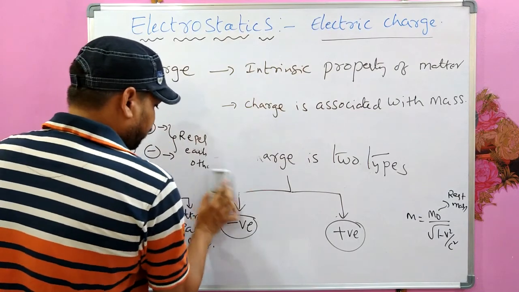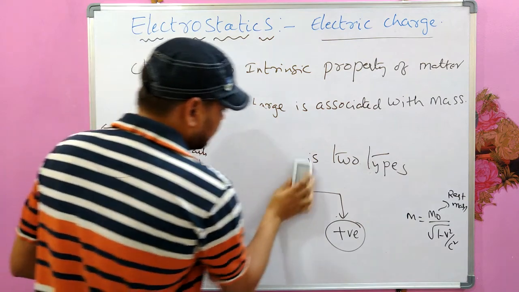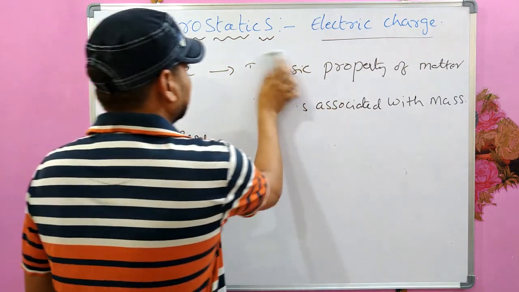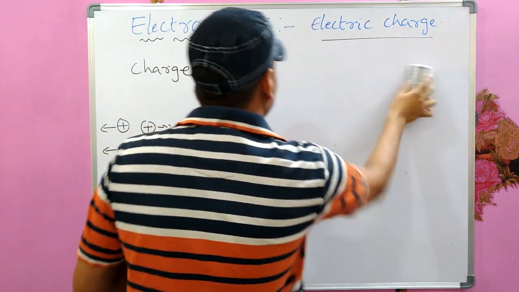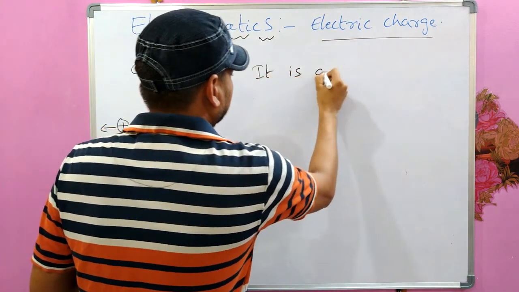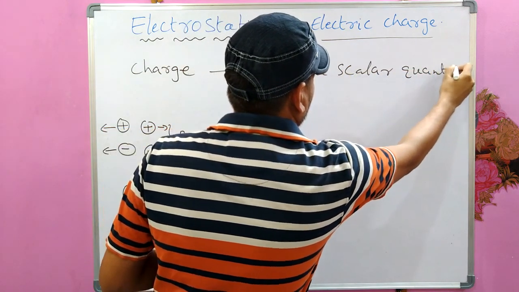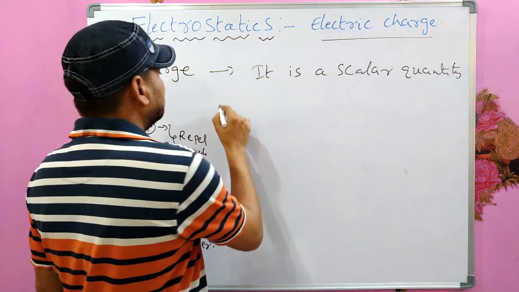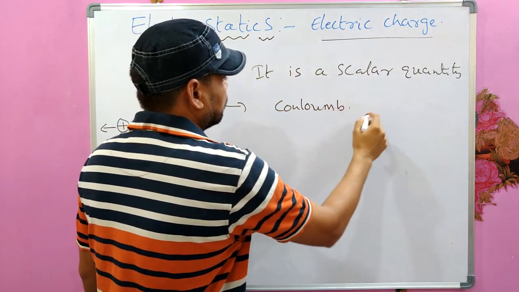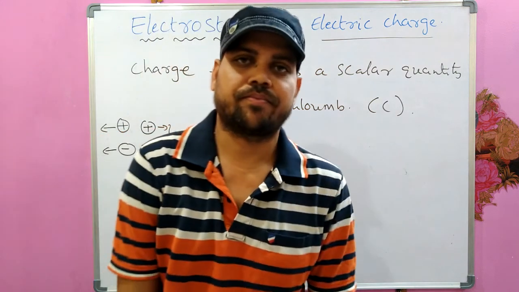And one more important point about charge is, it is a scalar quantity. It is a scalar quantity whose unit is coulomb. The unit for charge is coulomb, and we represent it with a capital C.